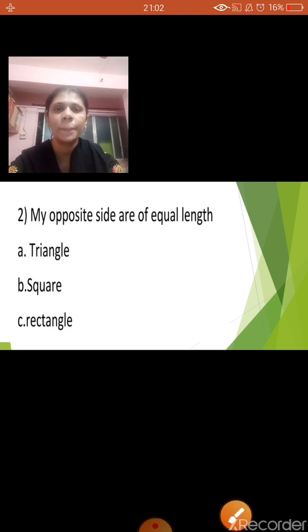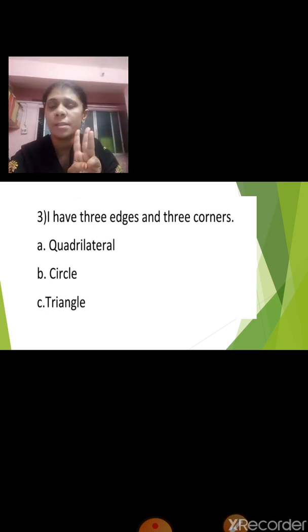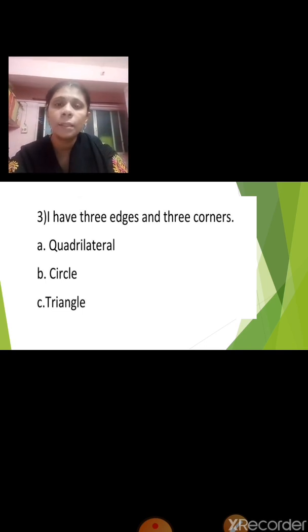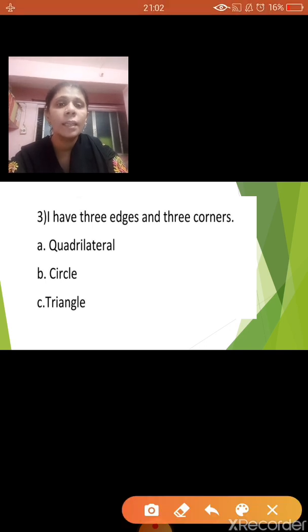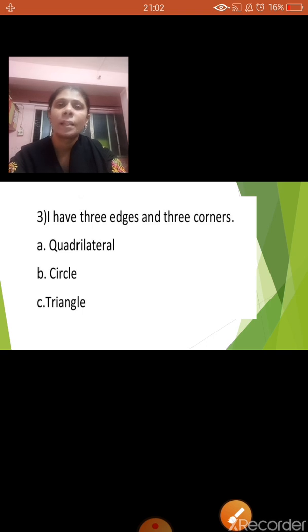Very good. Now the next. I have 3 edges and 3 corners. Who am I? Am I a quadrilateral? Am I a circle? Or am I a triangle? Who am I? Yes, I have 3 edges and 3 corners. Yes, correct. I am a triangle.